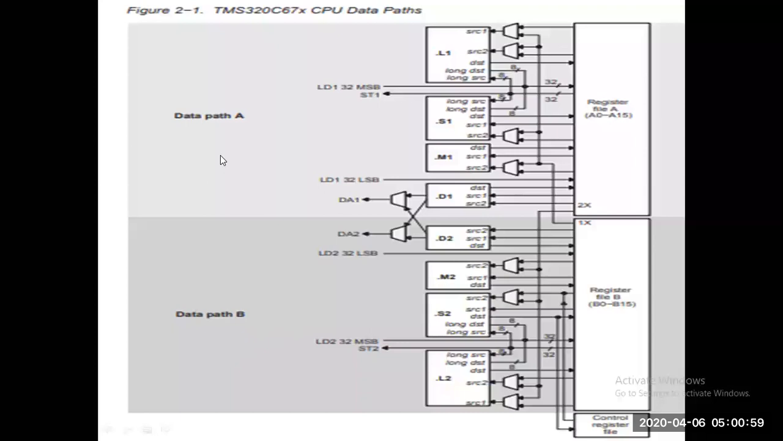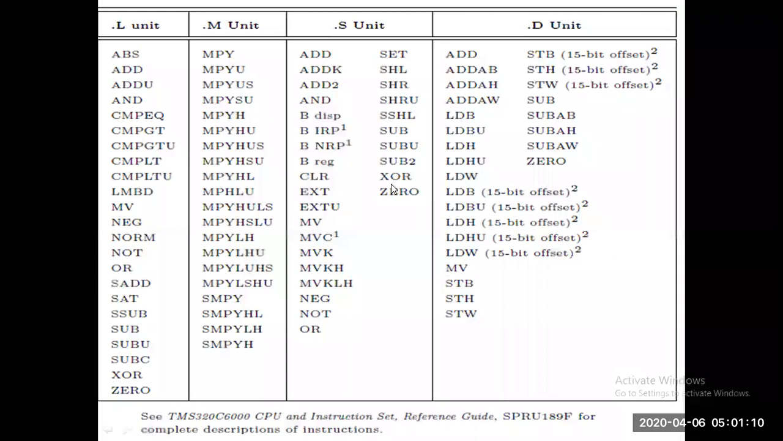Mirror image of data path A. Sir, your sound is not clear. Okay, now it's clear. Hello. Wi-Fi, please, sir. Hello. Yes, sir, now it's clear.